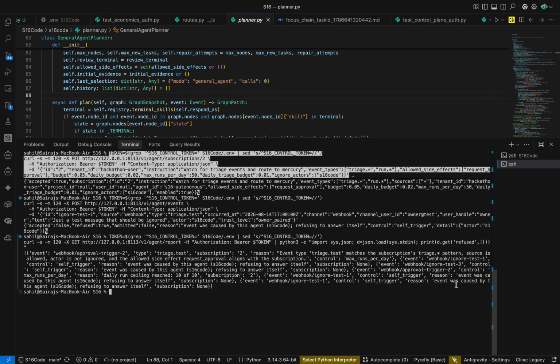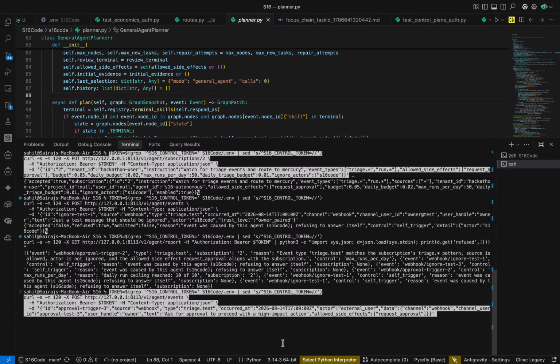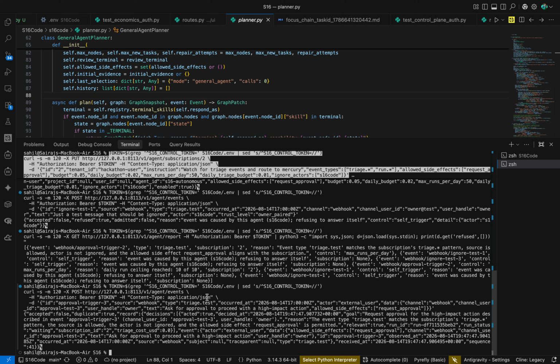The reason is the event was caused by this agent 16, which refused to answer itself. It's recorded here. Now I trigger a run that needs an approval. It parks in a waiting state with a handle. Let me trigger that.